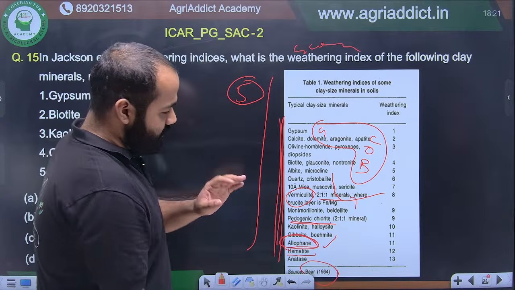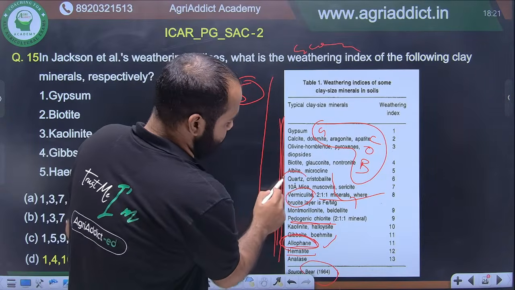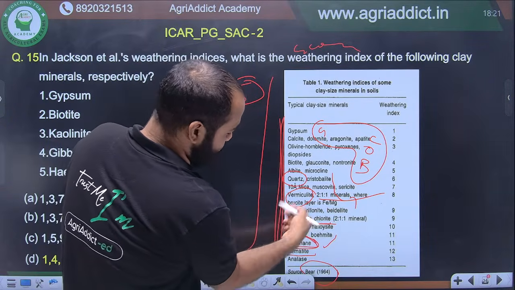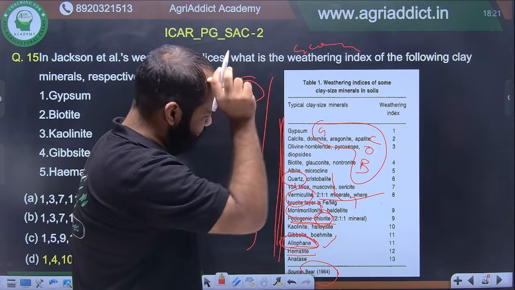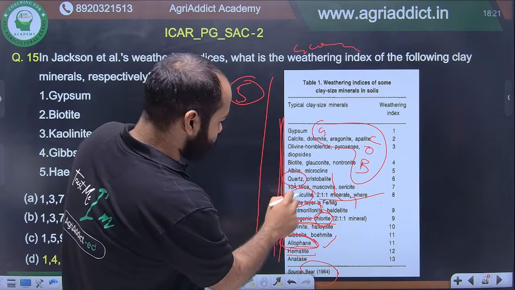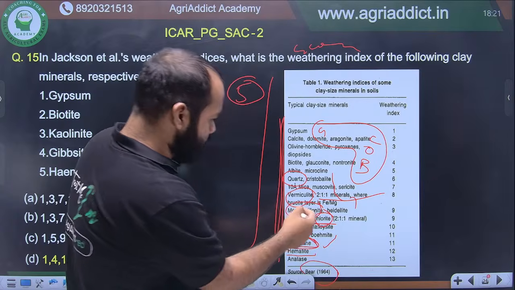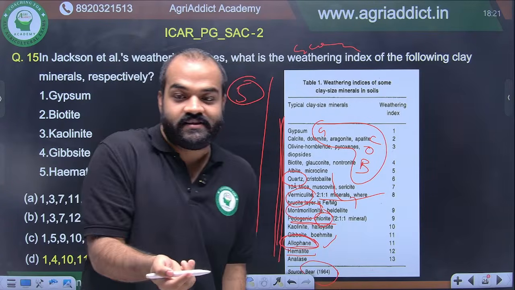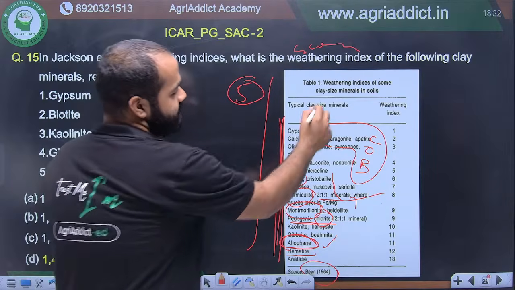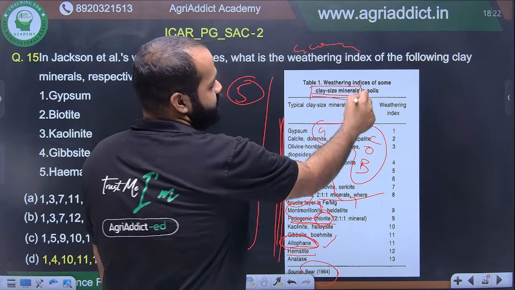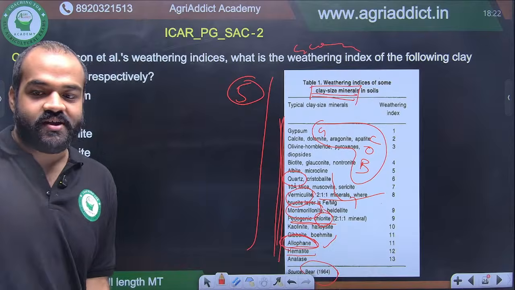The thing to keep in mind here is that quartz comes before montmorillonite and chlorite and all those, but this gets opposite when you read the Goldich weathering series. So be very careful. This is for clay size minerals, and the Goldich stability series is for primary minerals.